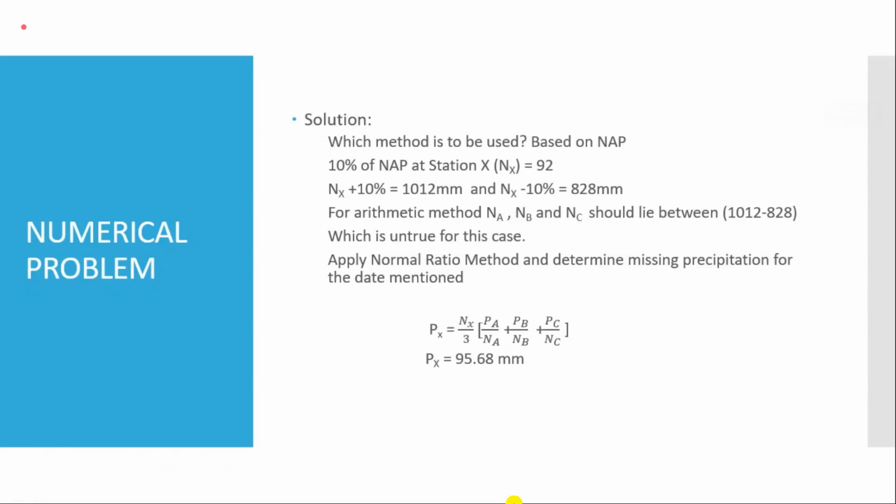We have no other way but to estimate, because on that day the rain gauge station was inoperative, and that can be because of different reasons. The reader could not have gone there, somebody may have thrown away the water, or the station may have been washed away by heavy rainfall. So we have to try to get the actual measured rainfall as far as possible. Don't rely on this. This is only the last resort to calculate the missing values. So it is not the replacement of the actual one. Actual data has its own importance.